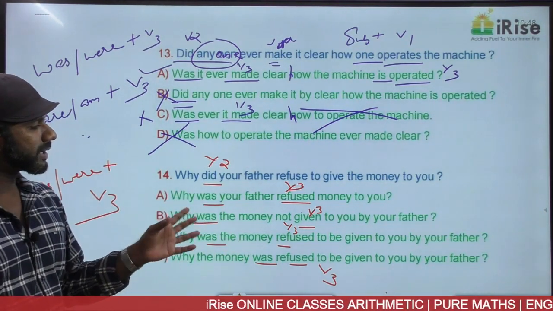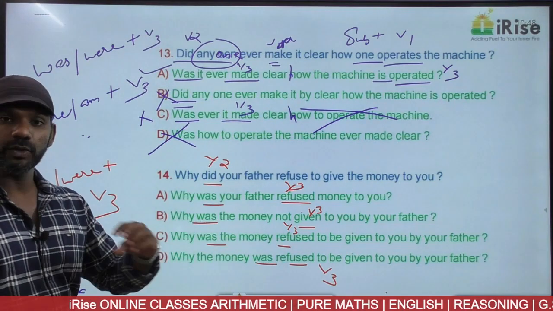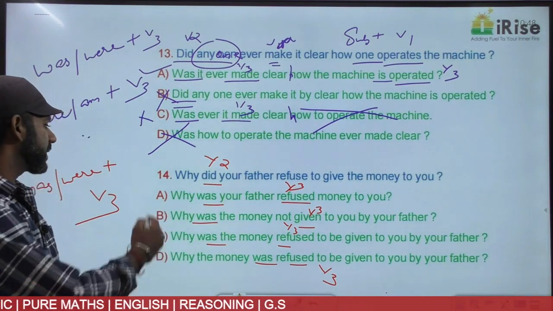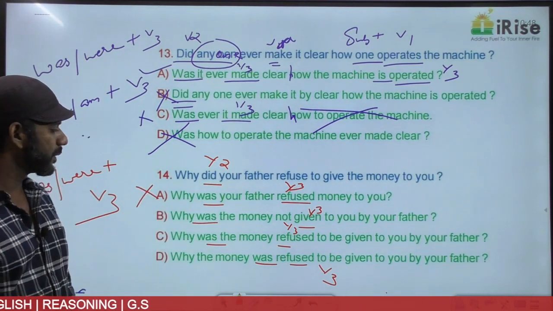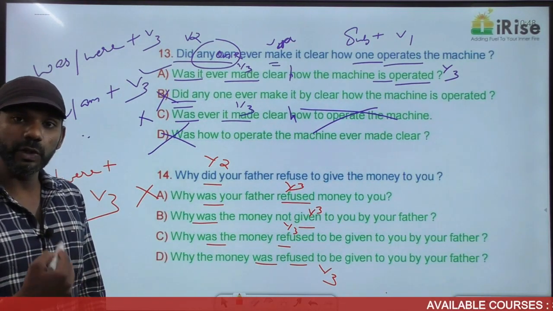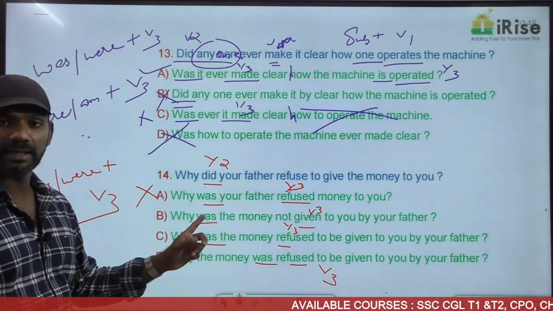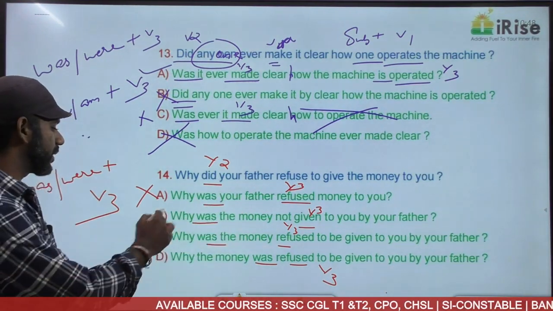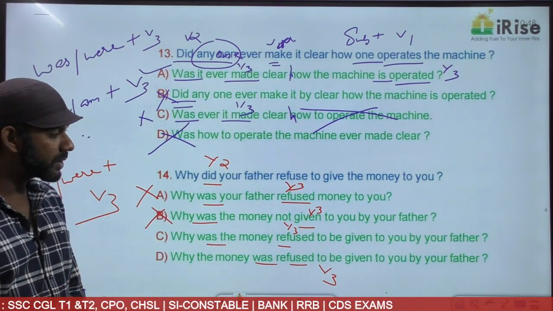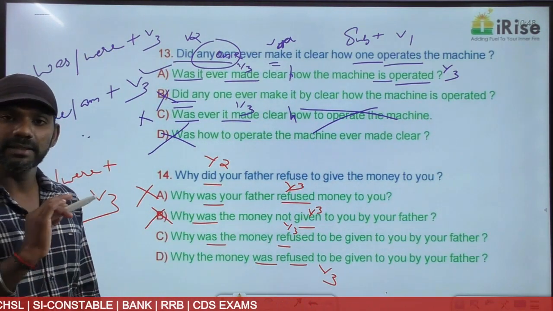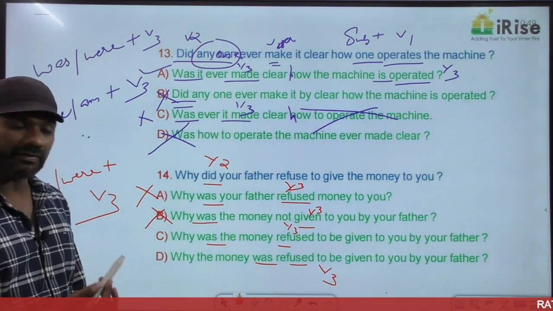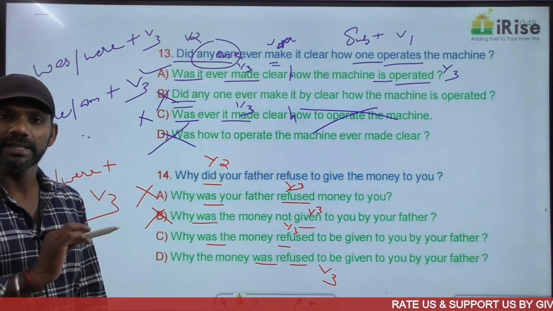Come to option A. Why was your father refused money to you? Father refusing to give the money is not given there in option A. Completely different meanings. Option A is eliminated. Come to B. Why was the money not given to you by your father? Father refusing to give the money is not mentioned there in B. Refusing is not mentioned here. Option B is eliminated. Come to C. Why was the money refused to be given to you by your father? The same meaning. Come to D. Why the money was refused to be given to you by your father? The same meaning.